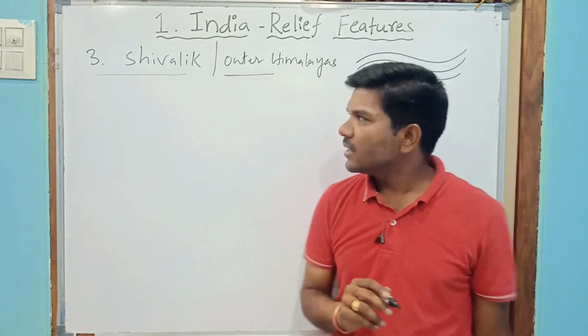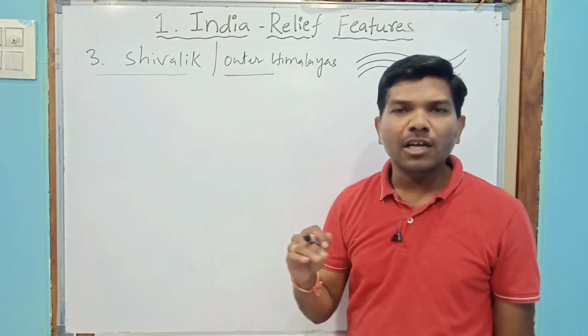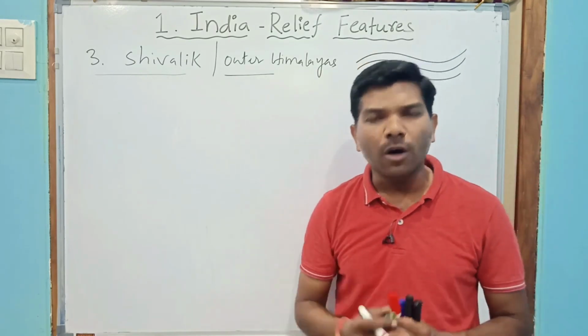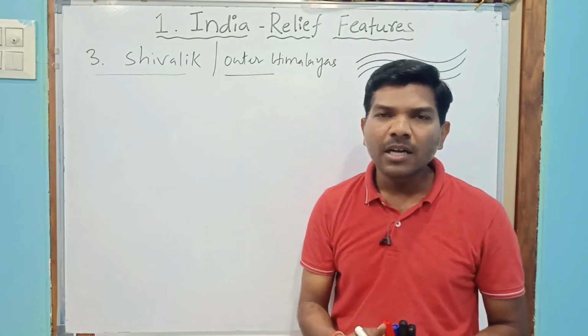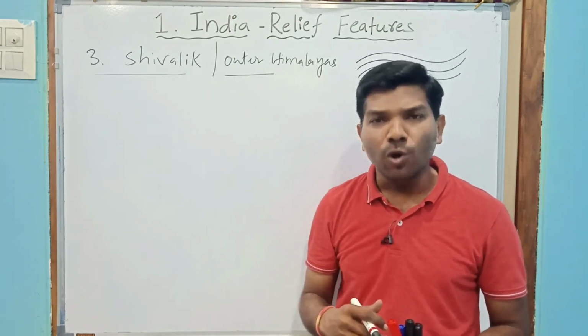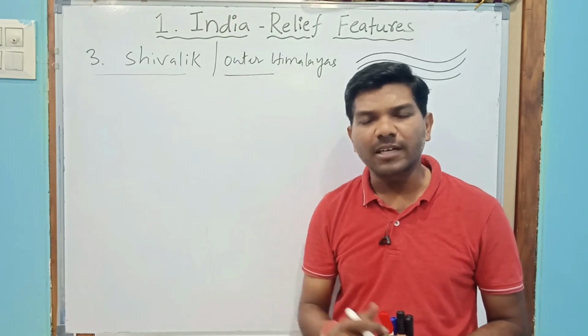As you know, this Shivalik is lower than the remaining two. Once you recall, the highest peaks were located in Himadri.